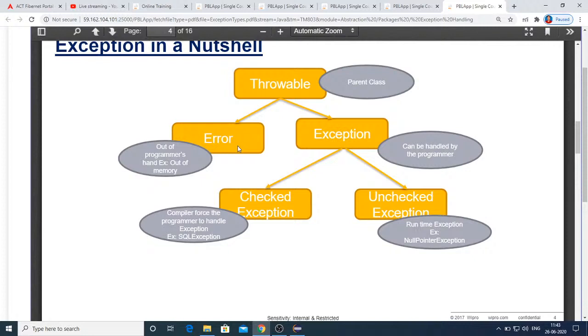In that case, it's not in your control, and you can do nothing about it except giving some time for the JVM to erase the unused references from the heap memory.